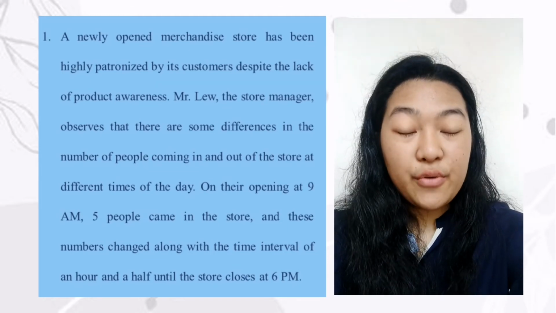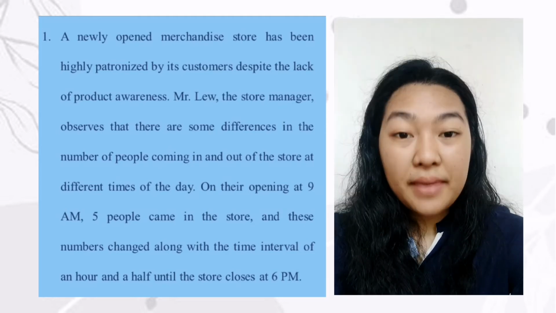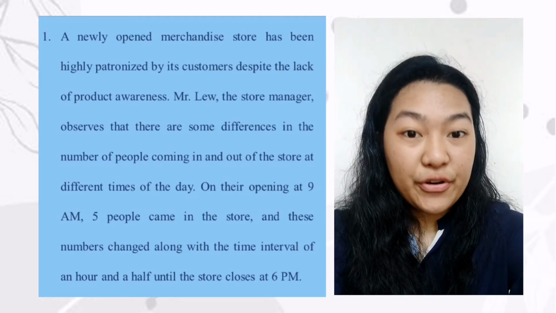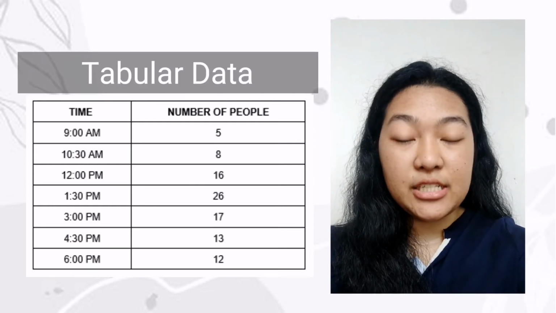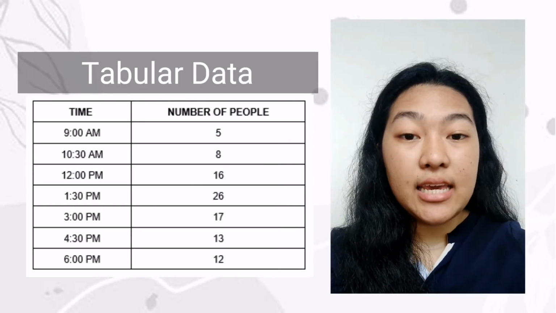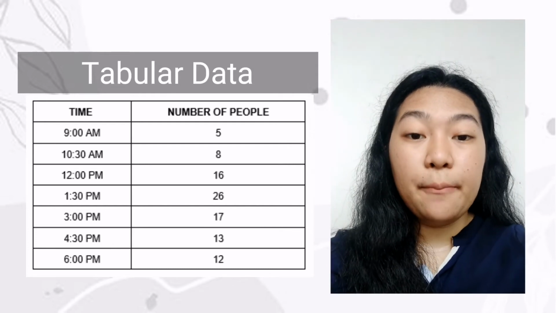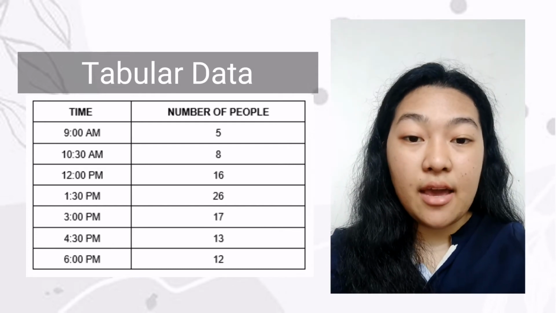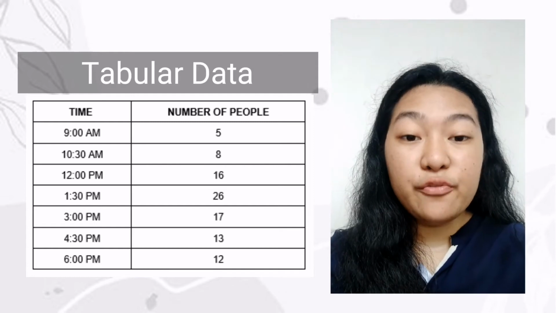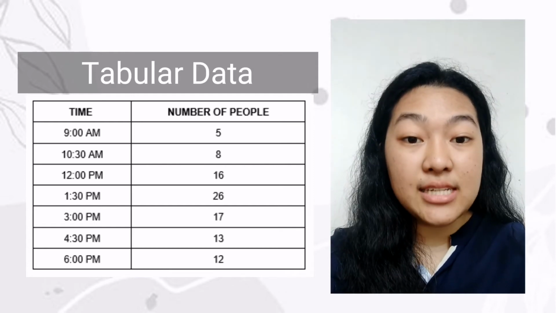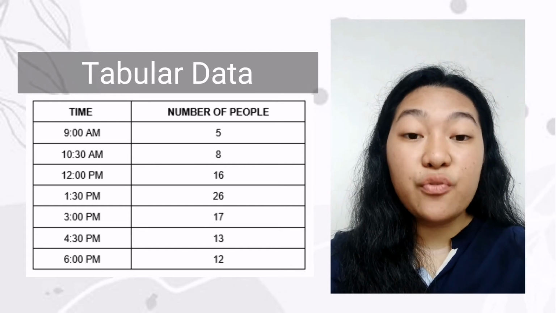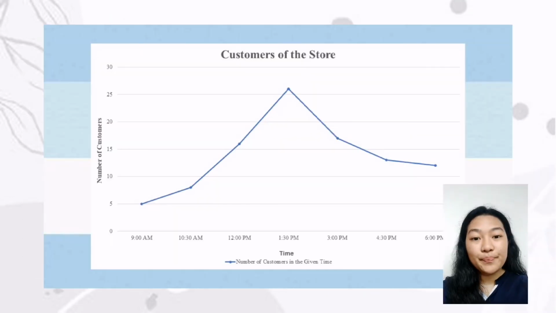To practice working with a broken line graph, we'll start making and analyzing data presented on the graph. The tabular presentation of the data is depicted on the figure. So as we can see, at 9 a.m. there were 5 people in the store. At 10:30 a.m. there were 8 people. At 12 noon there were 16 people and so on. And to make it clearer for us to analyze this data, let us transform them into a graphical form.